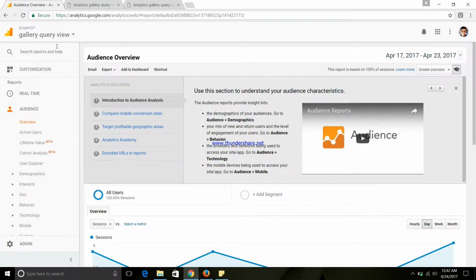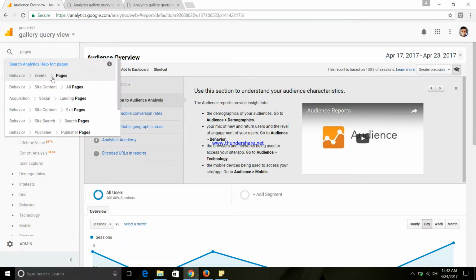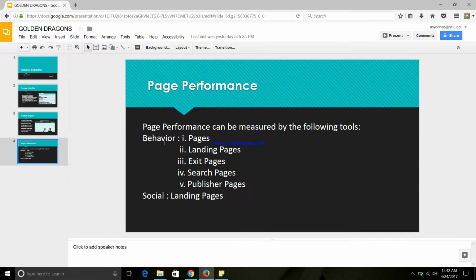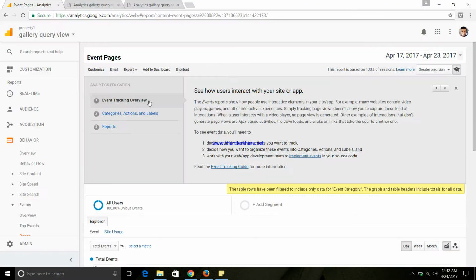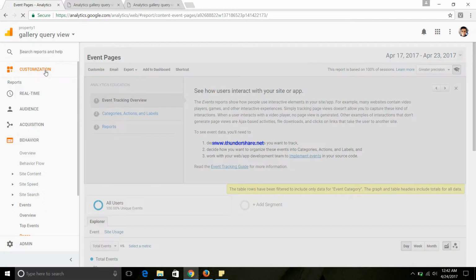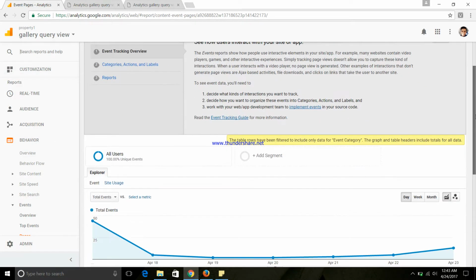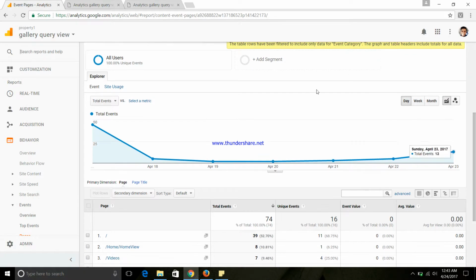Now, going exactly to the first one, that is behavior pages. We measure the characteristics of behavior that happen to the pages. This is done by going to behavior, events, and then pages. This helps us find out the total number of events that have been occurring over each page during the week, that is from April 17th to April 23rd.